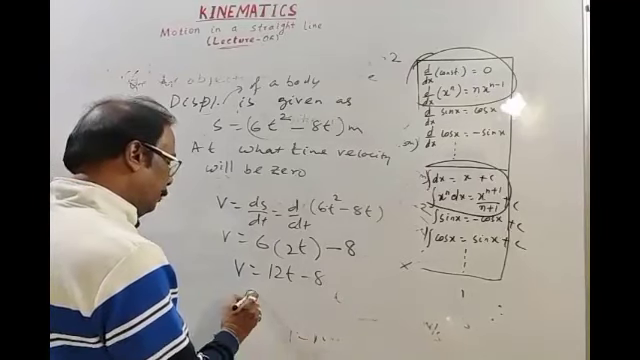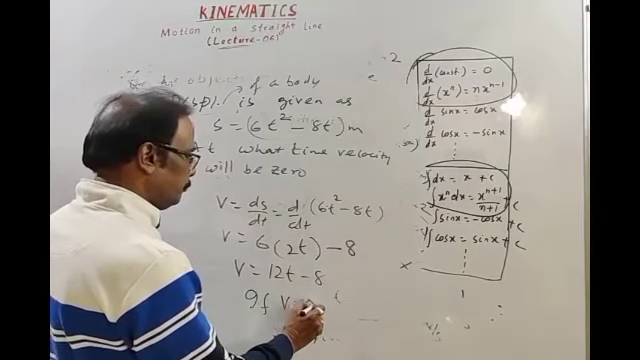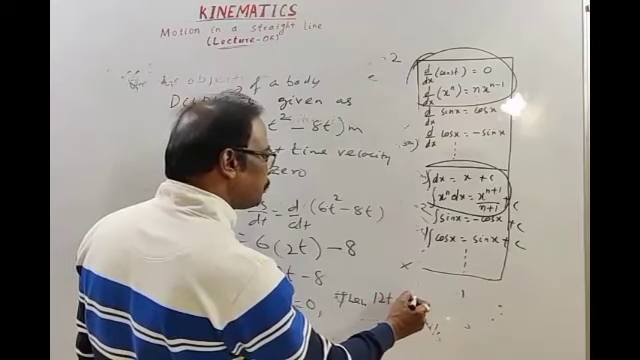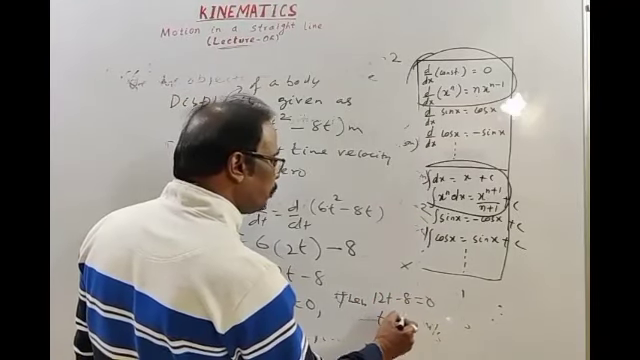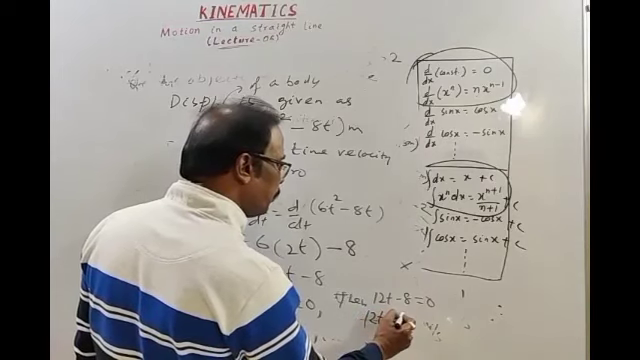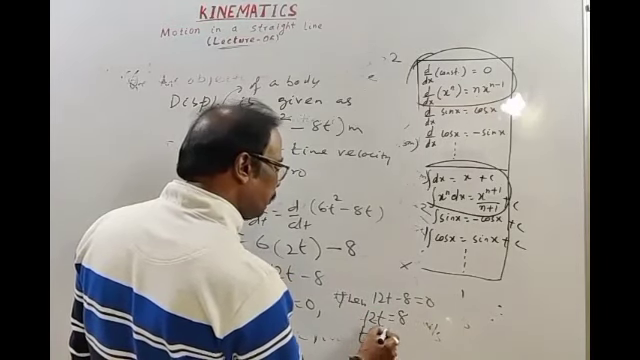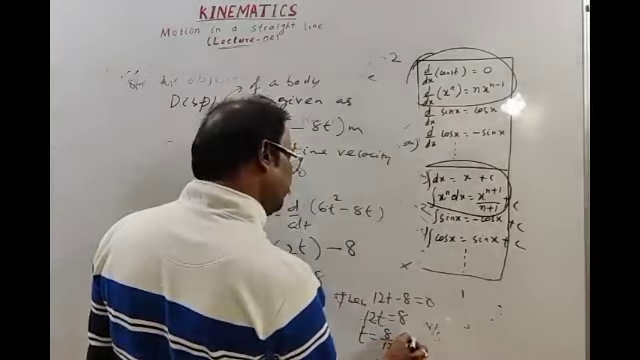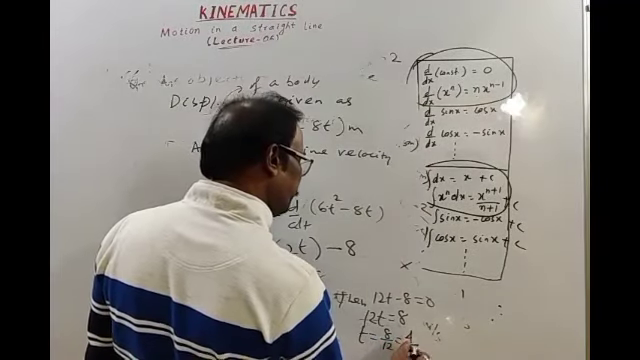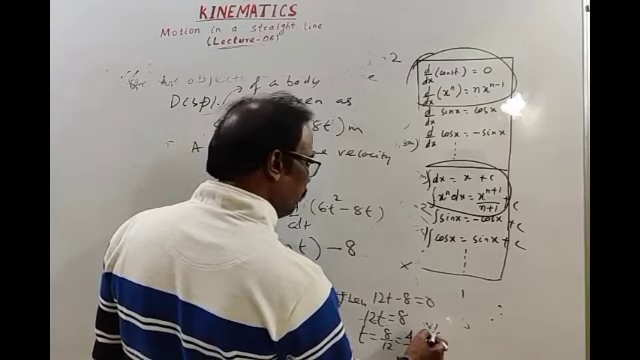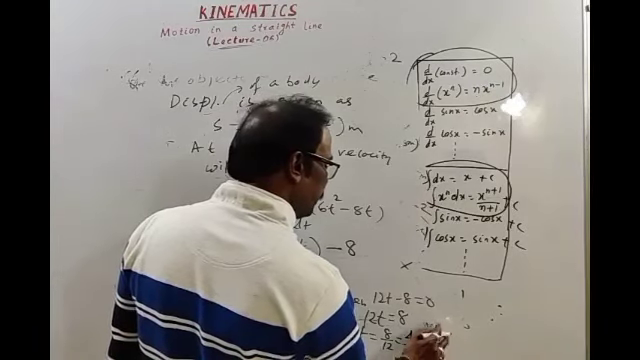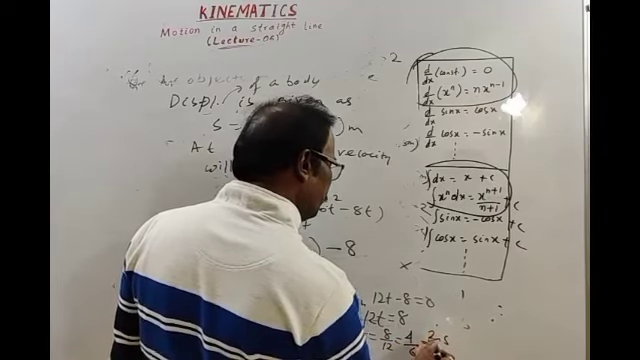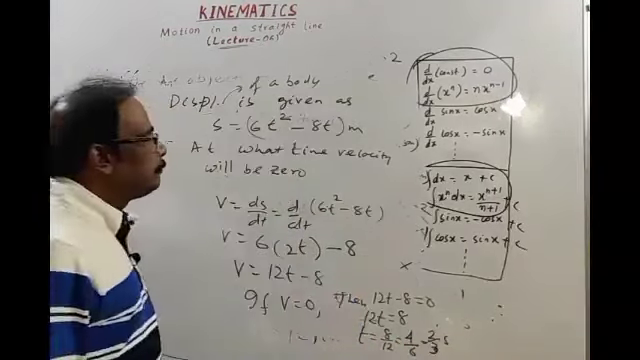Okay. If velocity is 0, then 12t minus 8 is 0. So 12t is equal to 8. Then t is equal to 8 by 12, which comes to 4 by 6 or 2 by 3 second. Whatever it may come, you have framed the question.